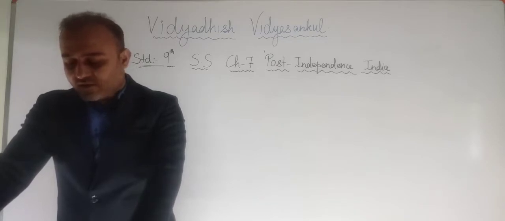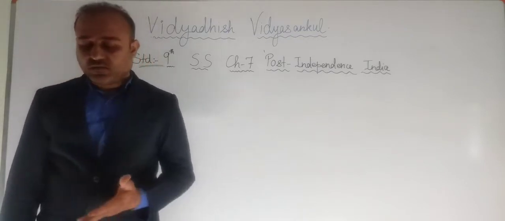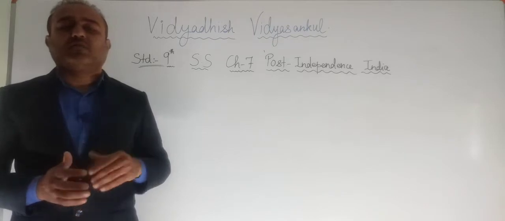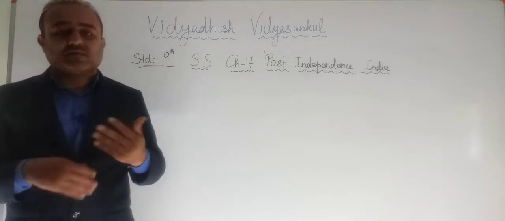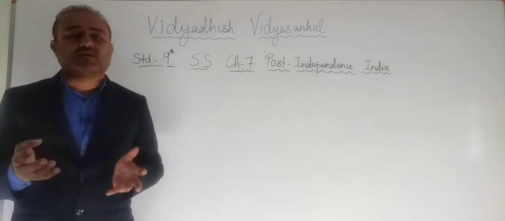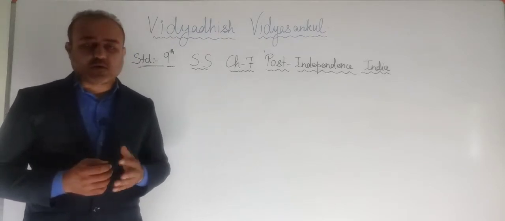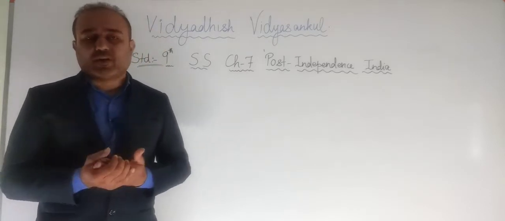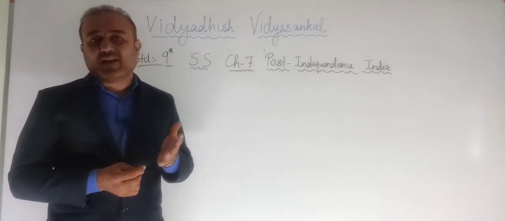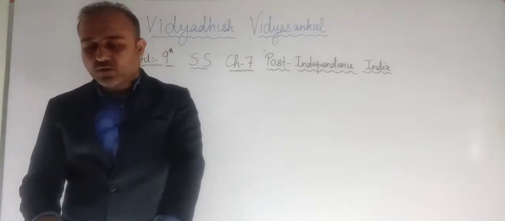6 union territories include Chandigarh, Puducherry, Lakshadweep, Daman Diu, Dadra and Nagar Haveli, and one national capital, that is Delhi. Okay, so this was before 1 or 2 years. Right now, recently, again the scenario has changed. Again there is a change in number of states as well as union territories. So let us find out what is the recent figure. Okay, so as I said, at present there are 28 states and 8 union territories. Okay, so let us move further to page number 50.